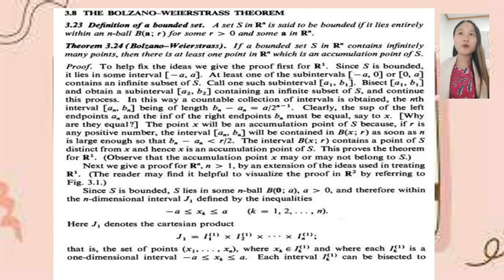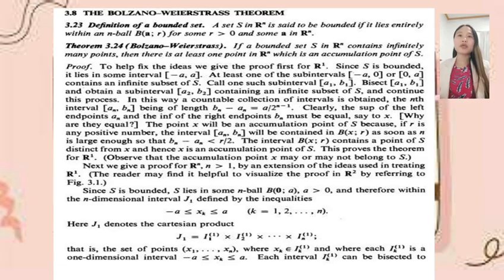Observe that the accumulation point x may or may not belong to S. Next, we give the proof for Rn, where n is greater than 1. By an extension of the ideas used in treating R to the power of 1, the reader may find it helpful to visualize the proof in R squared by referring to figure 3.1. Since S is bounded, S lies in some n-ball B(0; A).